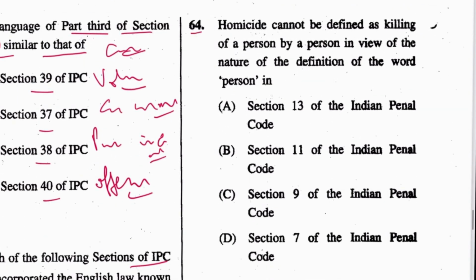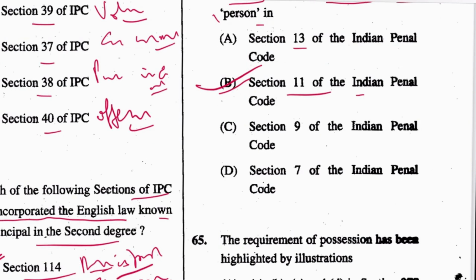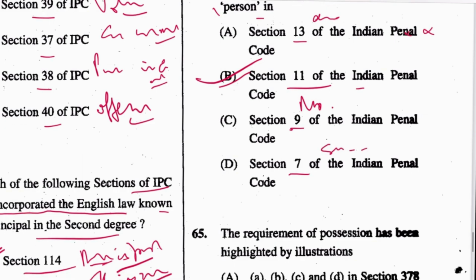Next, 64. Homicide cannot be defined as killing of a person by a person in view of the nature of definition of the word person in... Now they are asking me the definition of person. Person in section 11 IPC. B is the answer.